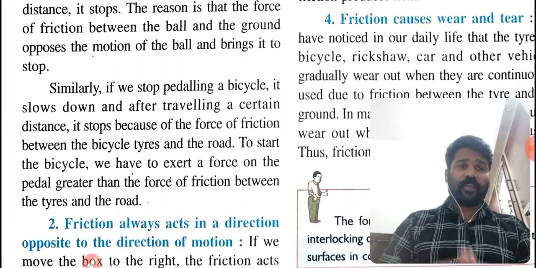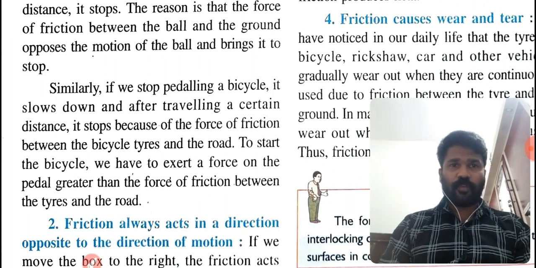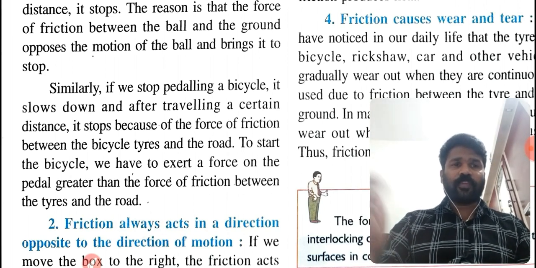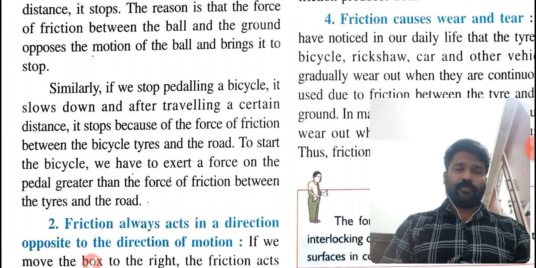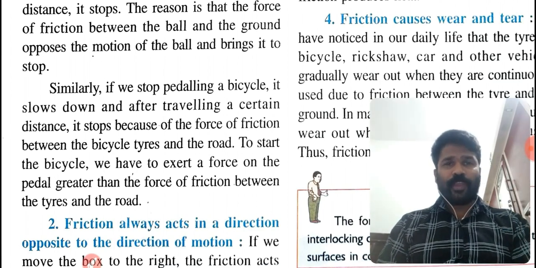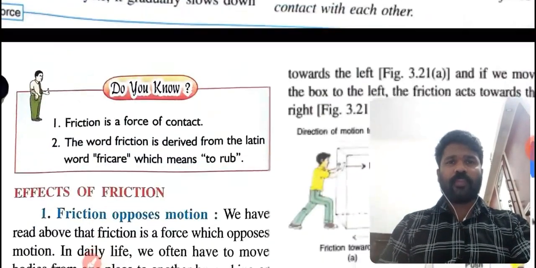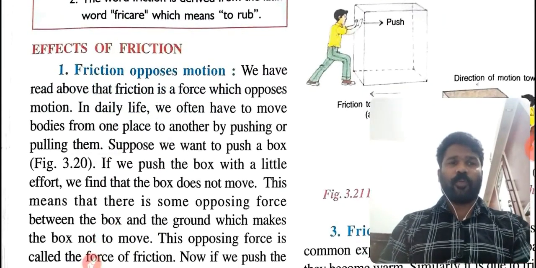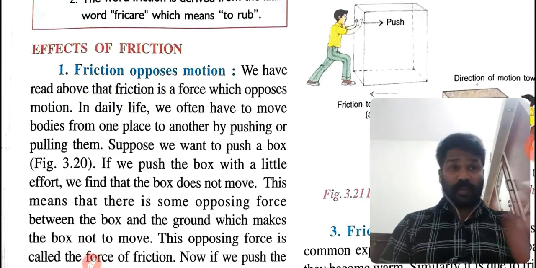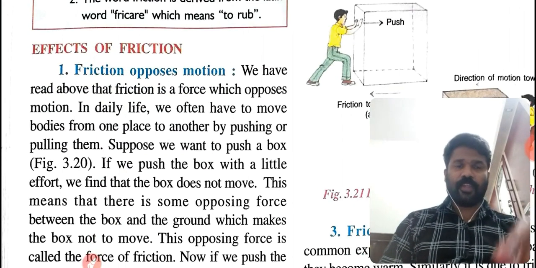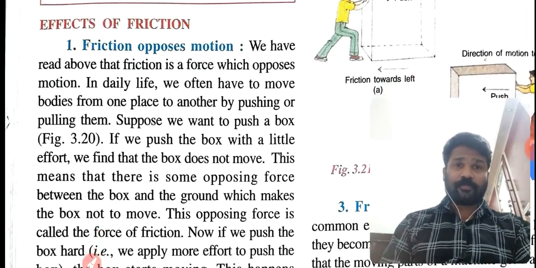To start the bicycle again, we have to exert a force on the pedal greater than the force of friction, then only it will start to move. So we can conclude that friction opposes motion. That is the first effect of friction. Friction opposes motion.